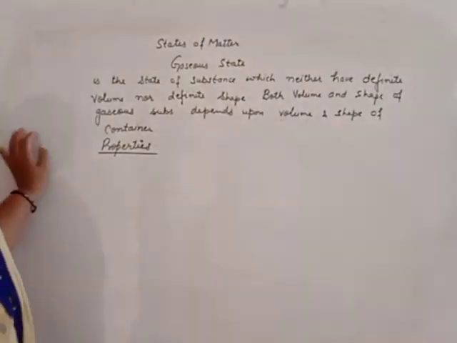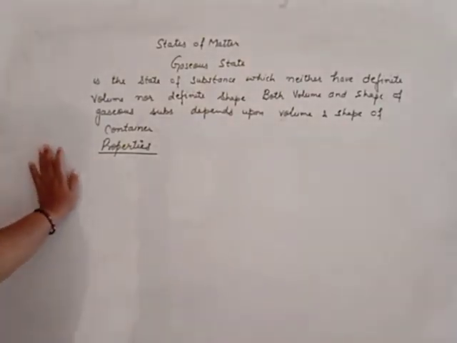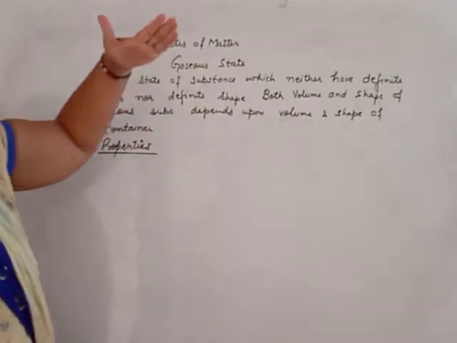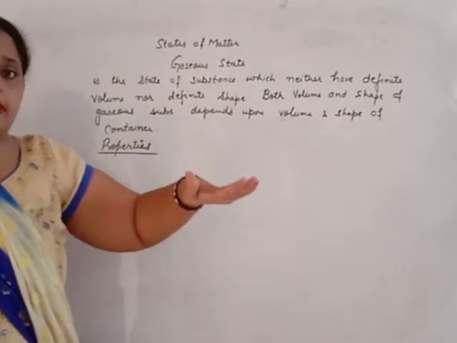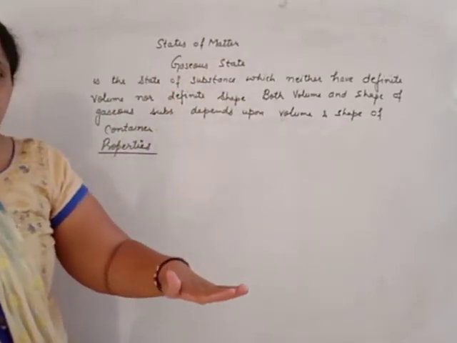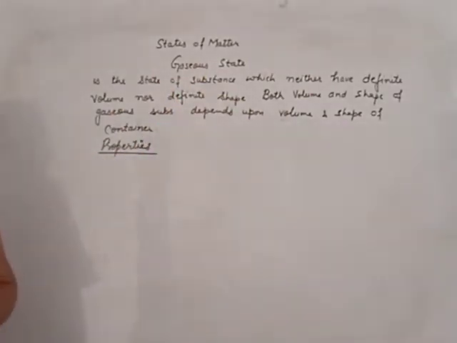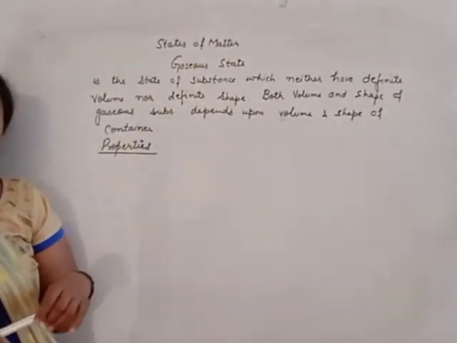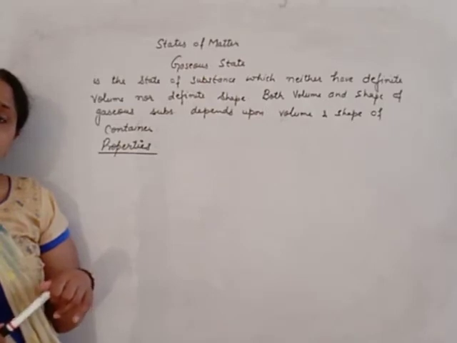Next, beta, by increasing the pressure, gases can be changed into the liquid state. By increasing the pressure on the gas, the volume of gas decreases and a stage will come where the gas becomes liquefied. But helium gas can never be liquefied at any temperature or at any pressure.